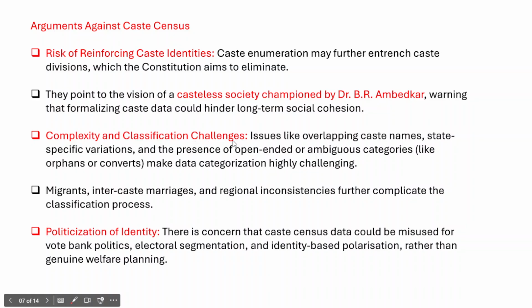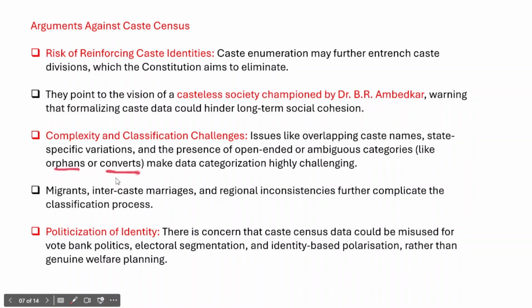And apart from that, there are the existing complexities and the classification challenges as well. There are a lot of classification challenges and complexities when it comes to conducting such a detailed caste census, because there are issues of overlapping caste names of people or population groups, state-specific variations among different castes and their relative social and economic progress, and even the presence of open-ended and ambiguous caste categories such as orphans and converts.